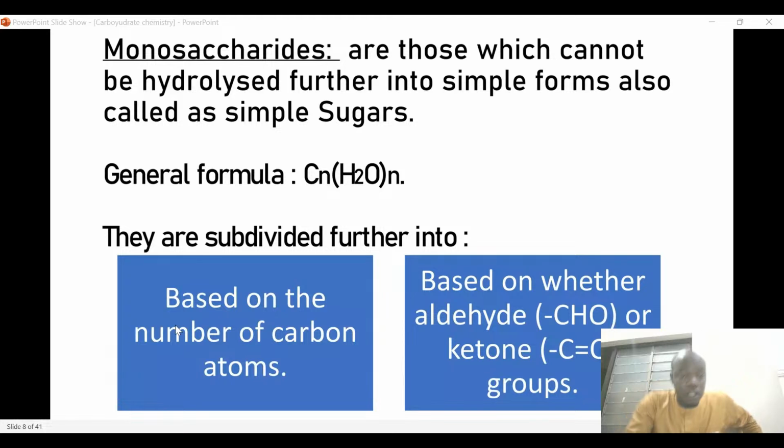Based on the number of carbons, we can have some sugars with only two carbons, simple sugars with five carbons, and some with six carbons. Those that have three carbons are called trioses. We also have pentoses, those that have 5 carbons. And based on the functional group, we have aldoses and ketoses.